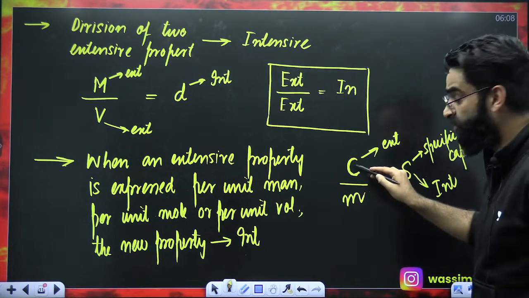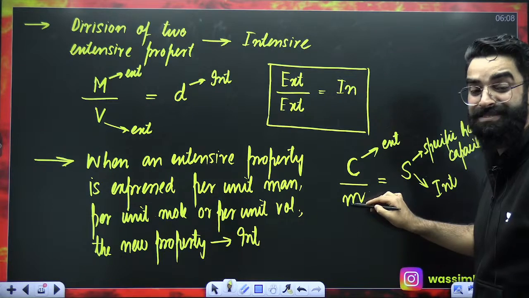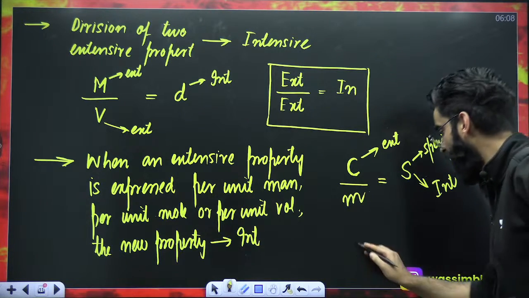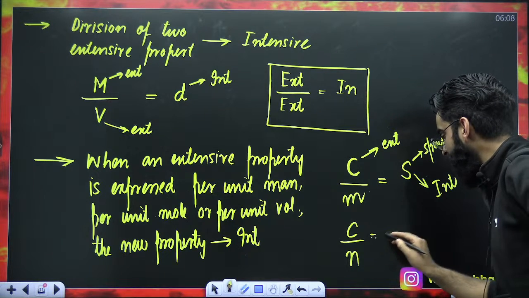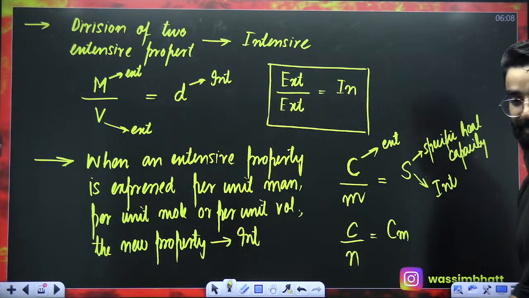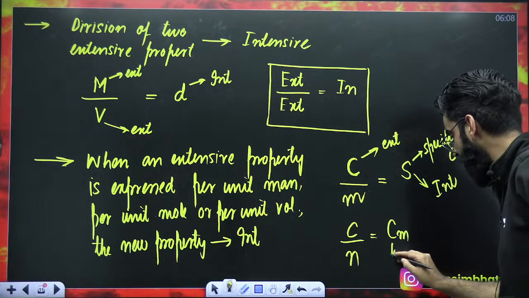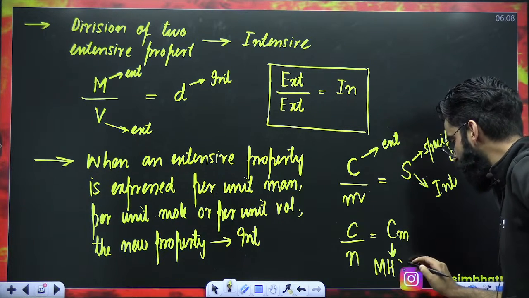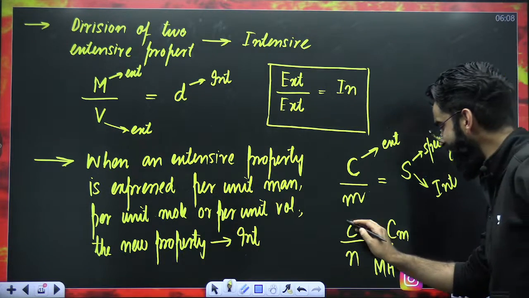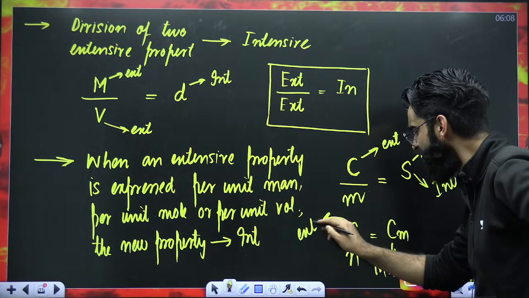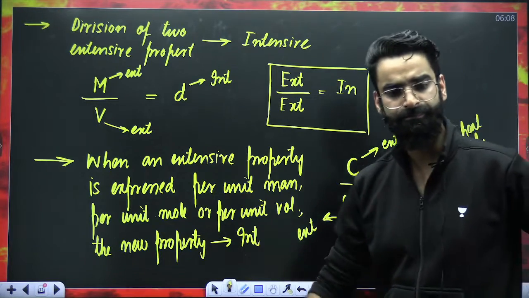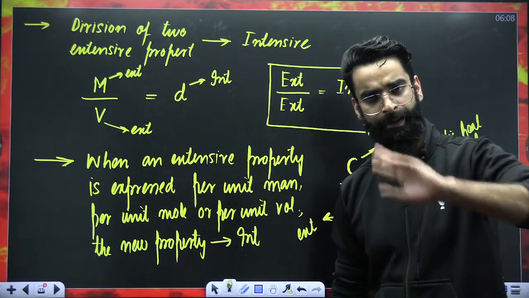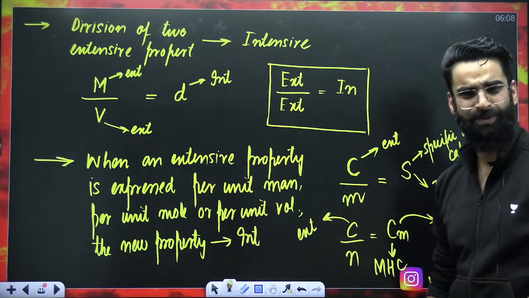So, when an extensive property is expressed per unit mass or per unit mole, for example, C divided by N, heat capacity per unit mole is called molar heat capacity. Since heat capacity was extensive in nature, molar heat capacity will be intensive in nature. Simple and basics. Similarly, my dear students, there are other things as well.